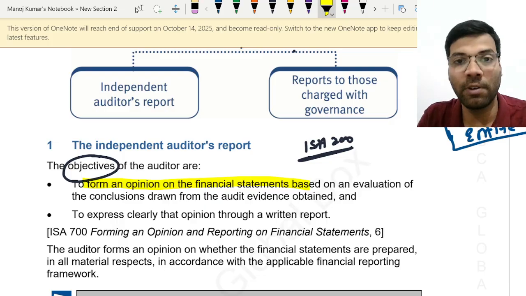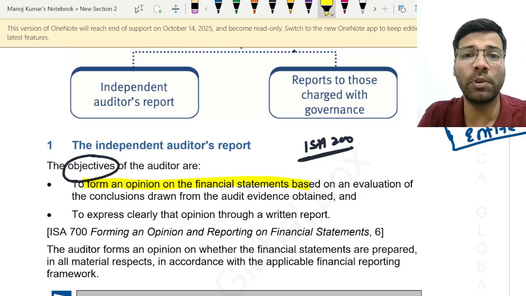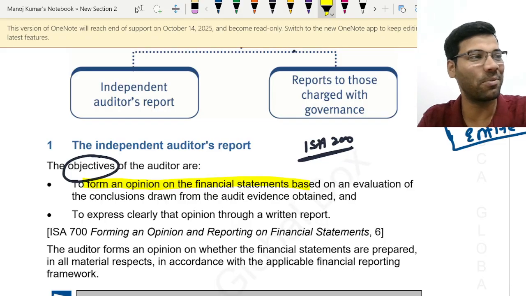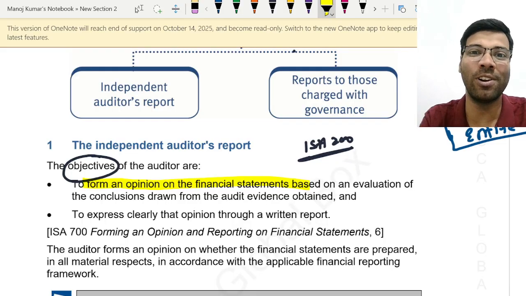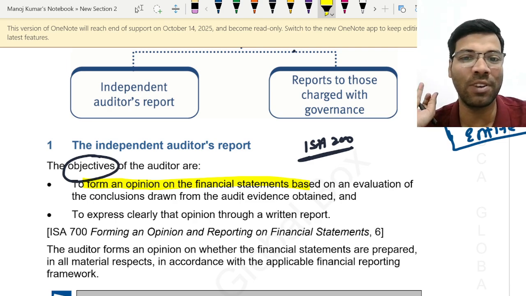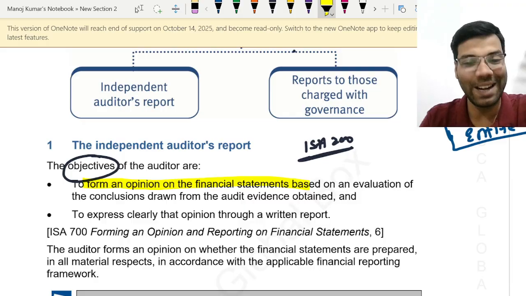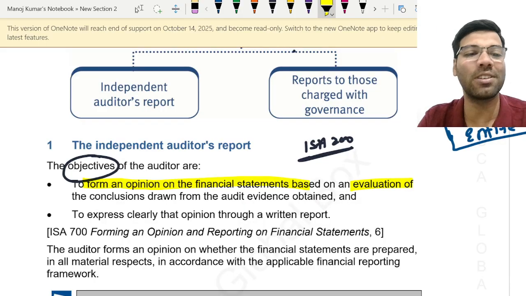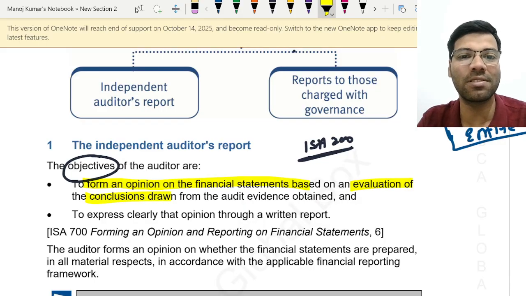First you need to form an opinion. So how will you form an opinion? Just by seeing the financial statements, will you say that no, the balance sheet is very correct, the profit and loss account is very correct, the notes are beautiful? Will you say like this? See, this is not the way you can form the opinion on financial statements, right? To get this opinion, you should do some evaluation, you should draw some conclusions, right?